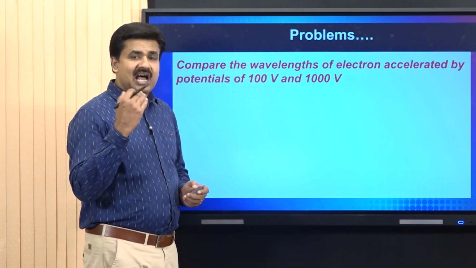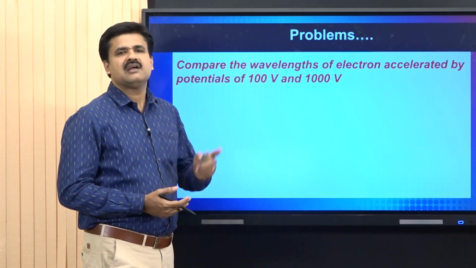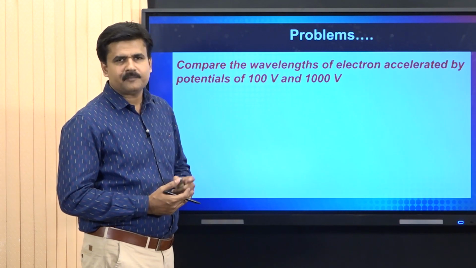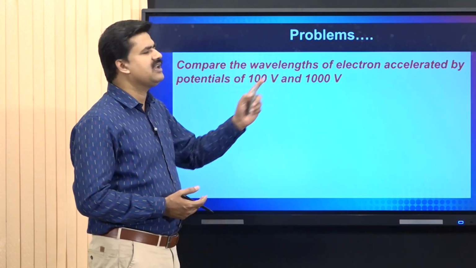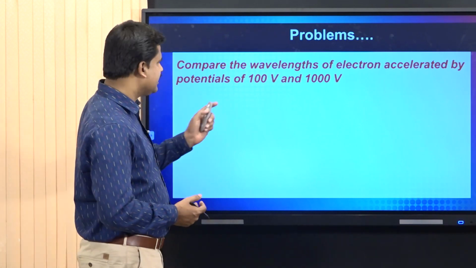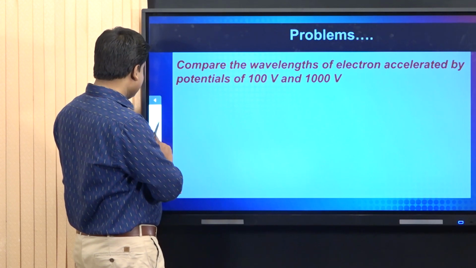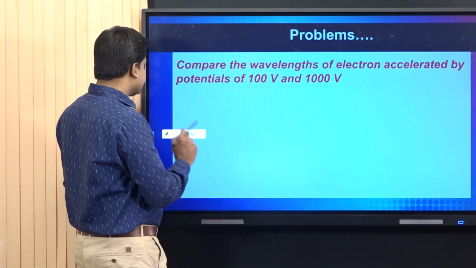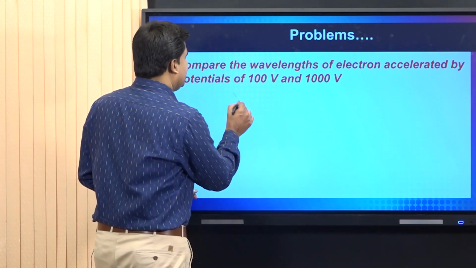Moving on to another problem, that is comparison of wavelength of electron accelerated by potentials 100 volt and 1000 volt. Here we are going to find out the wavelength at applied potential 100 volt and applied potential 1000 volt.